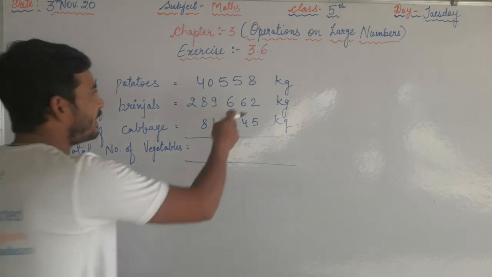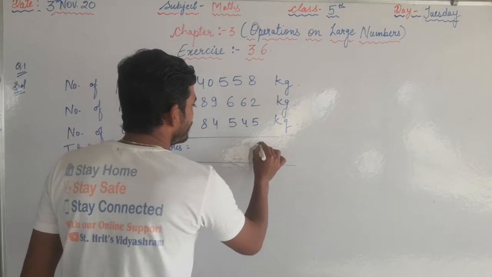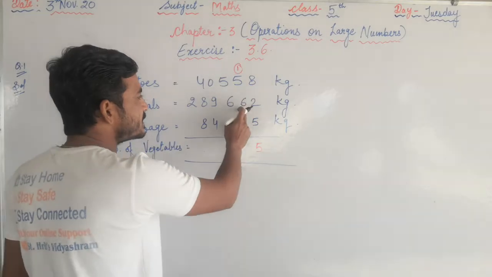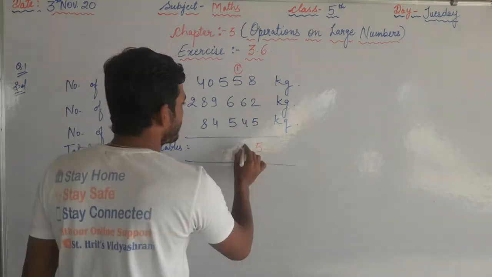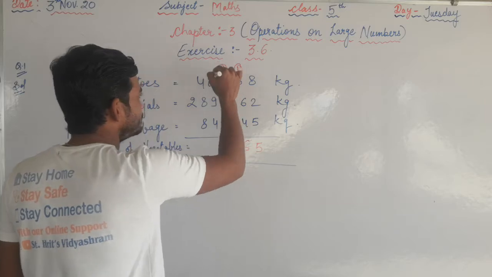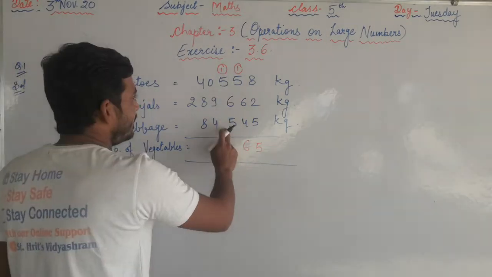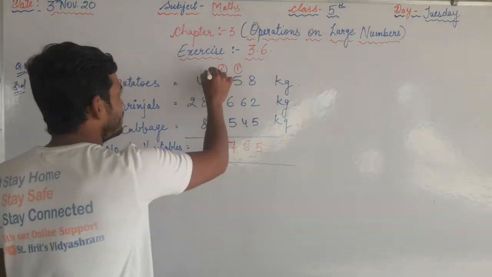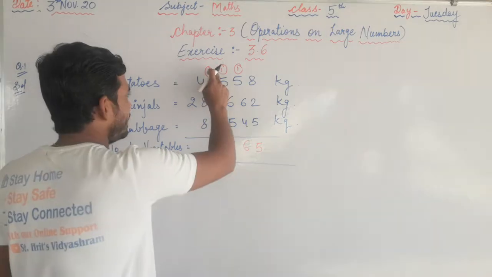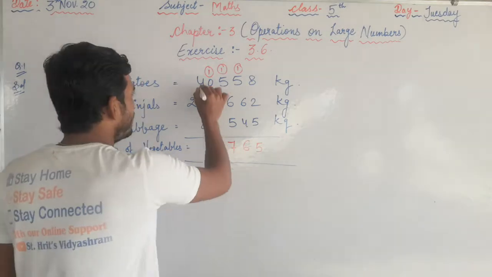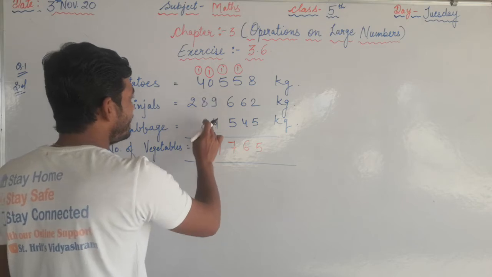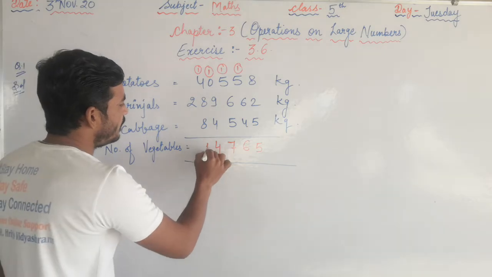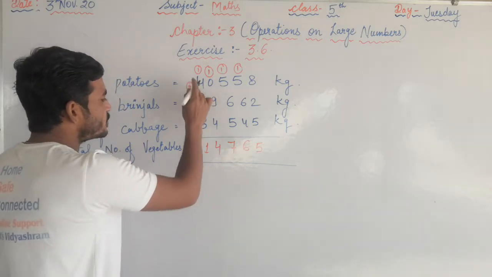See here, 8 plus 2 10, 10 plus 5 15, 5 carry 1, 5 plus 1 6, 6 plus 6 12, 12 plus 4 16, 6 carry 1, 5 plus 5 10, 10 plus 6 16, 16 plus 1 17, 7 carry 1, 9 plus 1 10, 10 plus 4 14, 4 carry 1, 8 plus 8 16, 16 plus 4 20, 20 plus 1 21, carry 2, 2 plus 2 4.